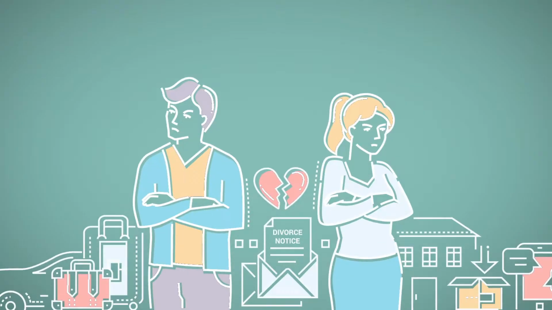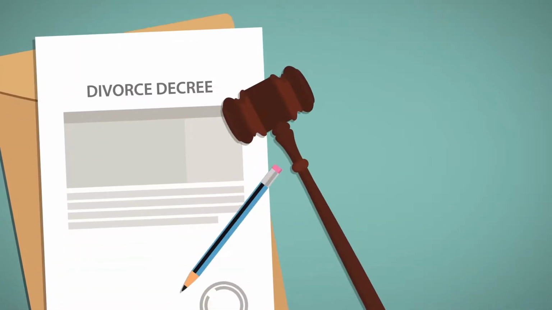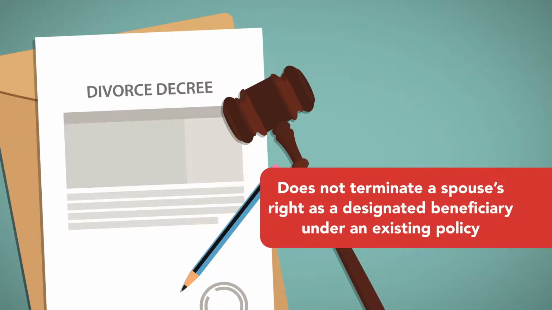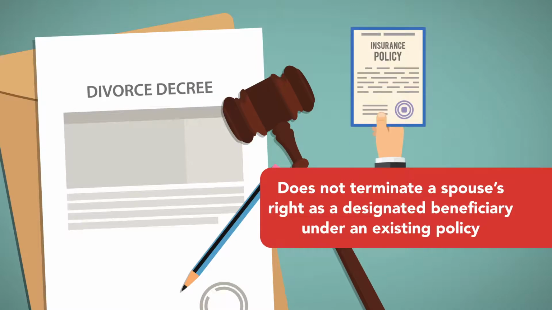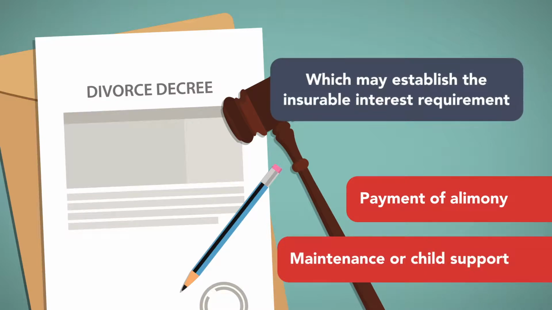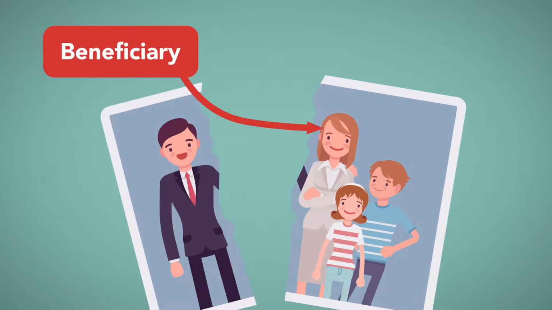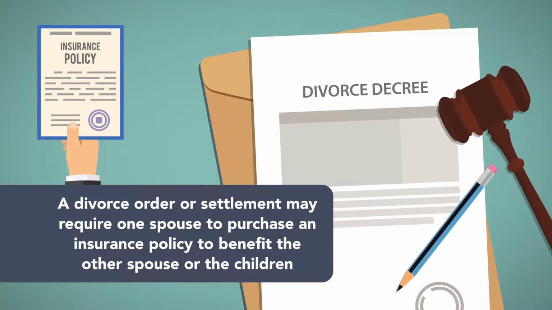A divorce may terminate the insurable interest one spouse has in the other based on a family relationship. However, the divorce decree or settlement agreement does not terminate a spouse's right as a designated beneficiary under an existing policy. Moreover, divorce decrees may require the payment of alimony, maintenance, or child support, which may create an economic interest that can serve as the pecuniary interest necessary to establish the insurable interest requirement. In other words, this may be the reasoning behind why an insured may, in fact, designate an ex-spouse as a beneficiary. Alternatively, a divorce order or settlement may require one spouse to purchase an insurance policy to benefit the other spouse or the children, and this certainly creates an insurable interest.